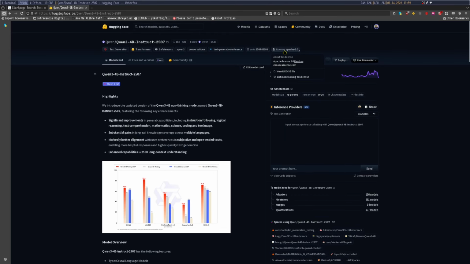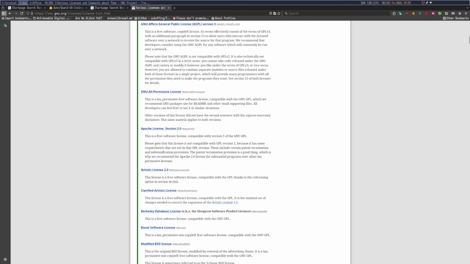Here it is, the license, Apache 2.0. Because that is pretty darn obvious. It is, in fact, free software, according to the Free Software Foundation, because Apache 2.0 is compatible with version 3, but not compatible with version 2. There are some requirements that are not in that GPL version. These include certain patent termination and indemnification provisions, basically meaning you decide not to take responsibility for what people do with a piece of software. It is a good thing, which is why they recommend Apache 2.0 for substantial programs over lax permissive licenses.